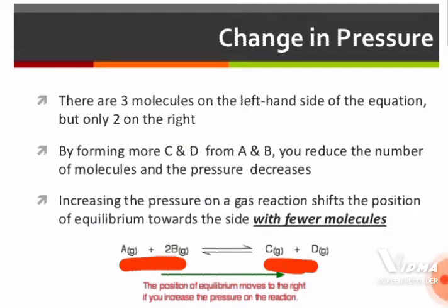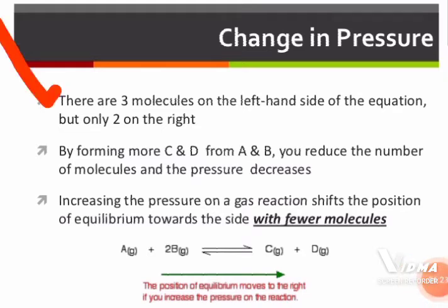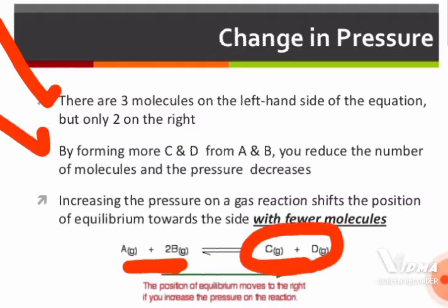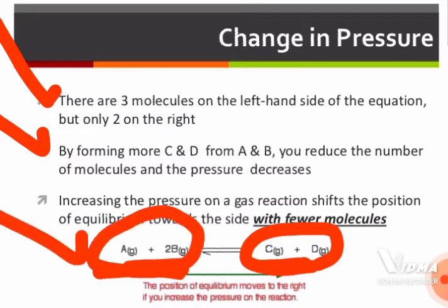The reactant molecules are 3: 1 A and 2 B. Products are 2: 1 mole of C and 1 mole of D. There are 3 molecules on the reactant side and only 2 on the product side. By forming more product from reactants A and B, we can reduce the number of gas molecules, as the reactant side has more. By increasing the forward direction of the reaction, we can increase the formation of product,